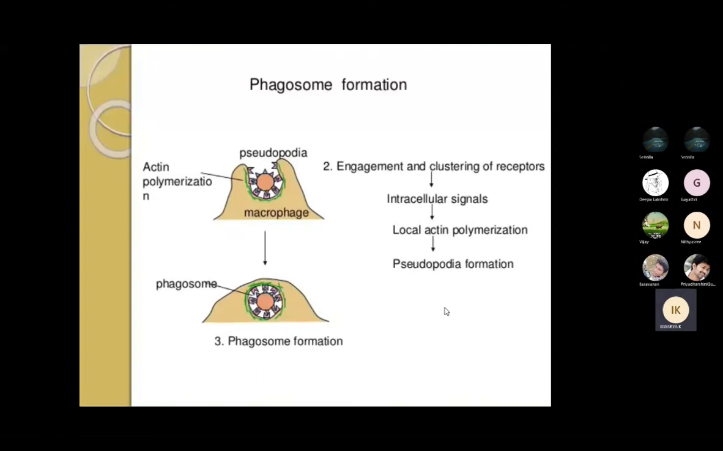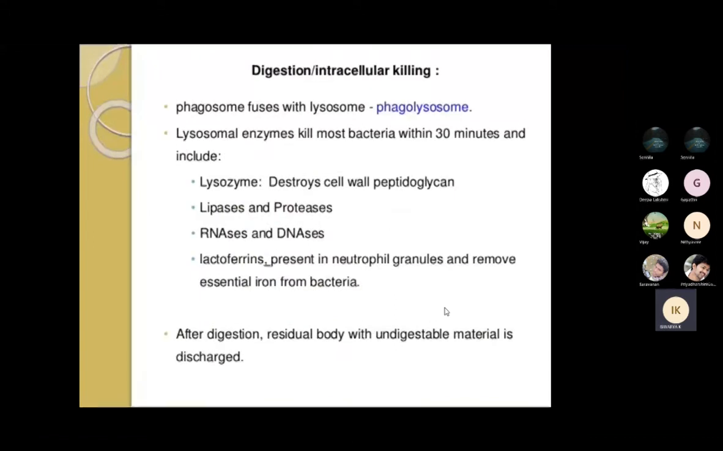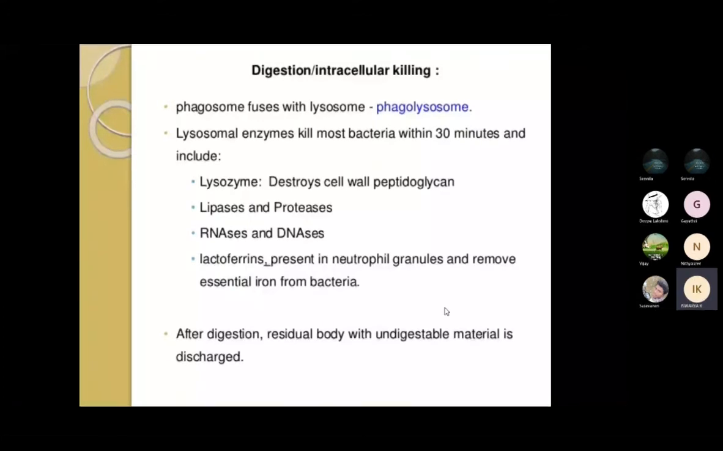So in this third stage, your phagosomes will be formed. Under this stage, the digestion will take place, and it will kill the intracellular organisms. It will create enzymes, and some particles will not be converted into digestion, and some indigestible particles will be there. Such particles will finally be removed out.